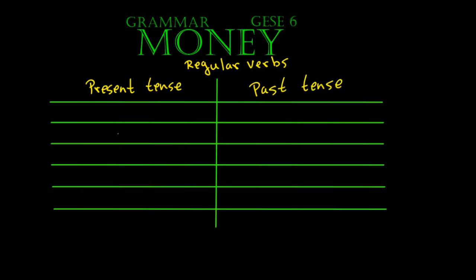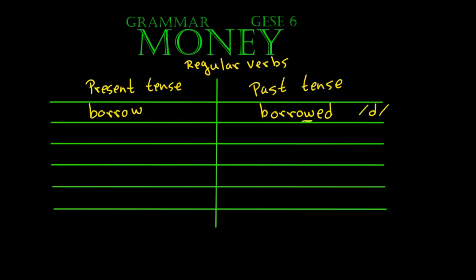Okay, so we have words like borrow. Like, I want to borrow some money from the bank. So borrow in past tense would be borrowed, with ed, and this sound is the sound of D in the end.